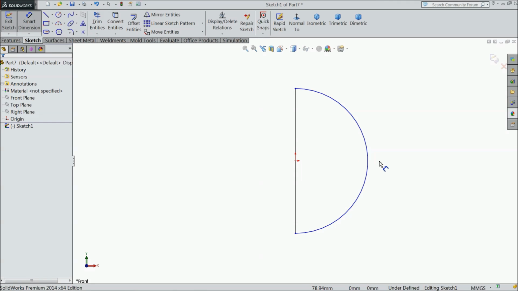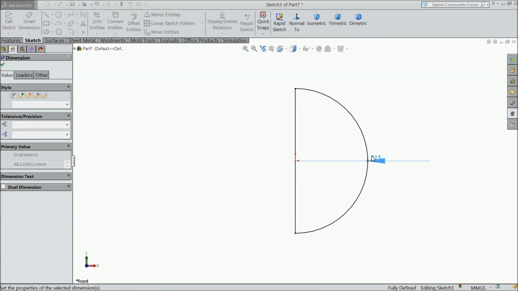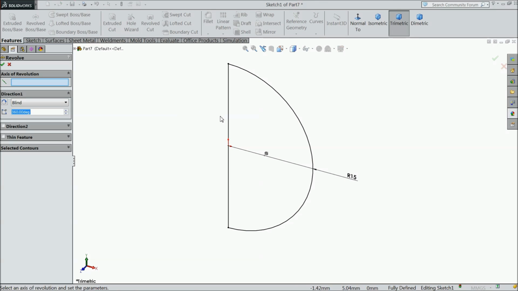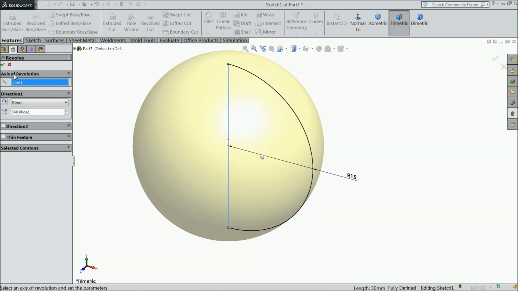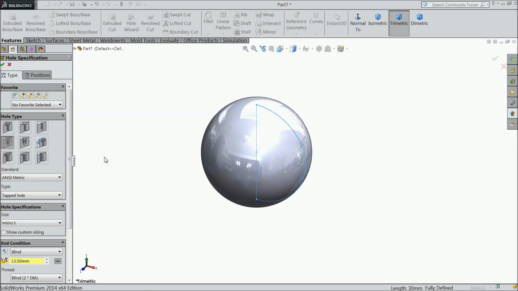Now let's assign the diameter. Radius keep 15 mm. Okay. Now select revolve boss base. This line select as an axis. Okay. Now select hole wizard.